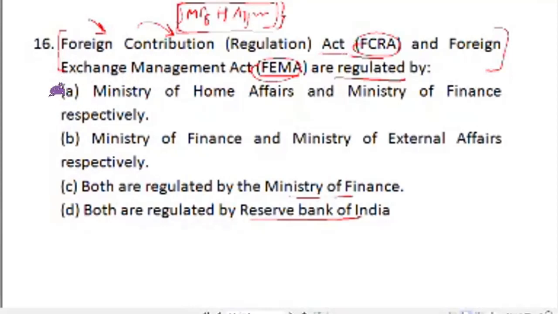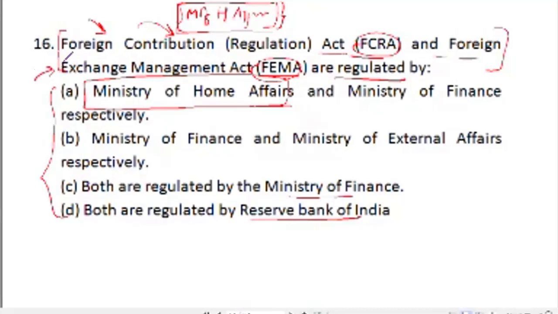So by looking at the options, your option A, that is Ministry of Home Affairs, looks fit here. Now, Foreign Exchange Management Act. Under this act, the trade related activities are monitored and the finances are being controlled. So that may come under Ministry of Finance. So by that logic, A becomes our answer.